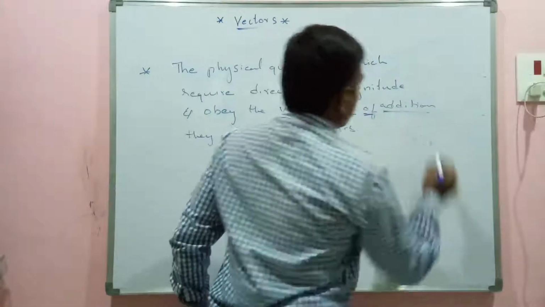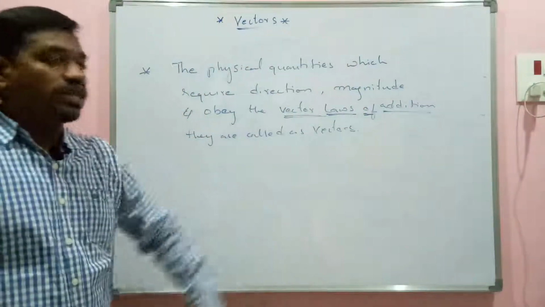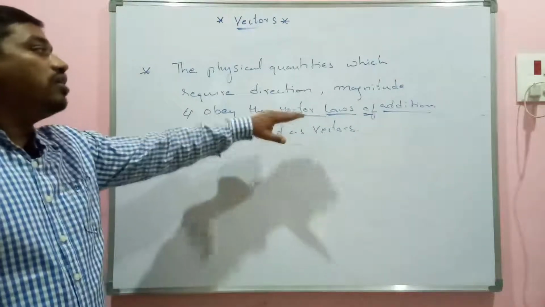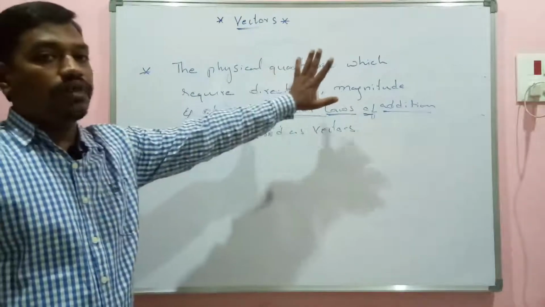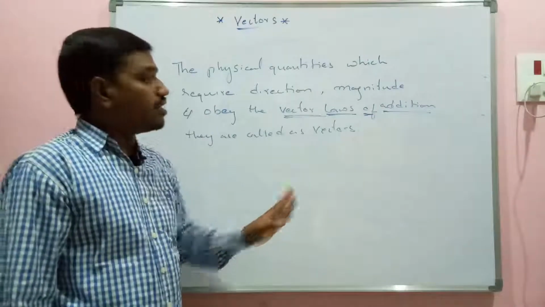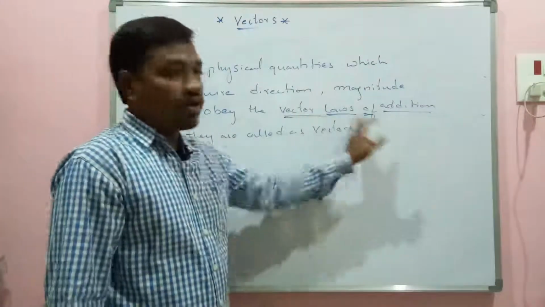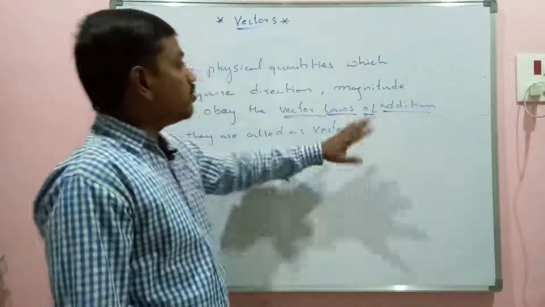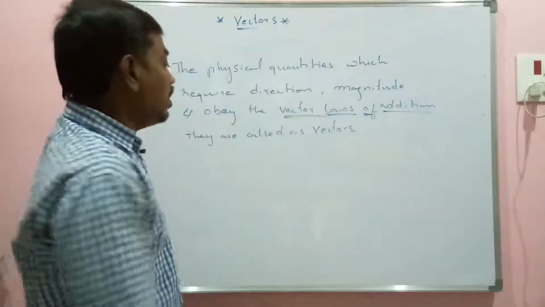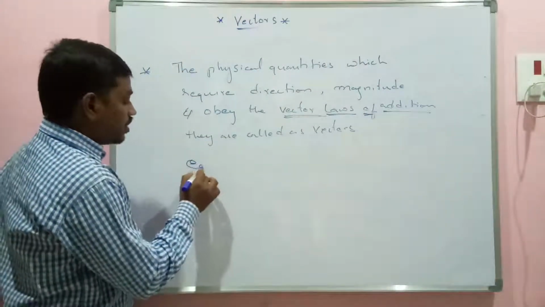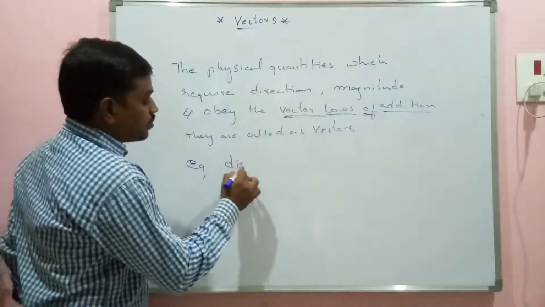These vector laws of addition will come across in the next class. Don't worry about them. Simply because a quantity has direction and magnitude, it cannot be taken as a vector. They compulsorily have to obey these laws. If they obey these laws, then only it will come under a vector quantity. So examples for vector quantities I can write down: displacement,